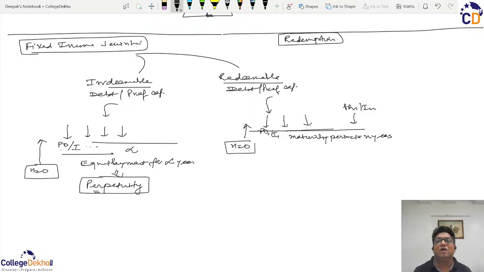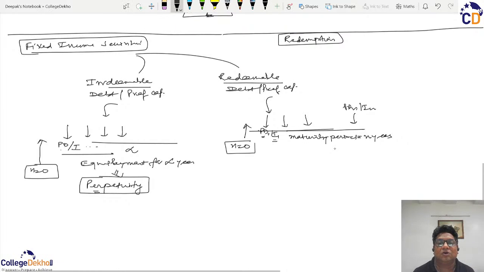Why am I saying this? Because when I customize the valuation or the returns for preference and the debentures, for preference I will be using PD and for debentures I will be using interest. But because in this session we are covering the generalized concept, I am writing oblique, so that we understand that these concepts are common and applicable for both the preference and the debentures.